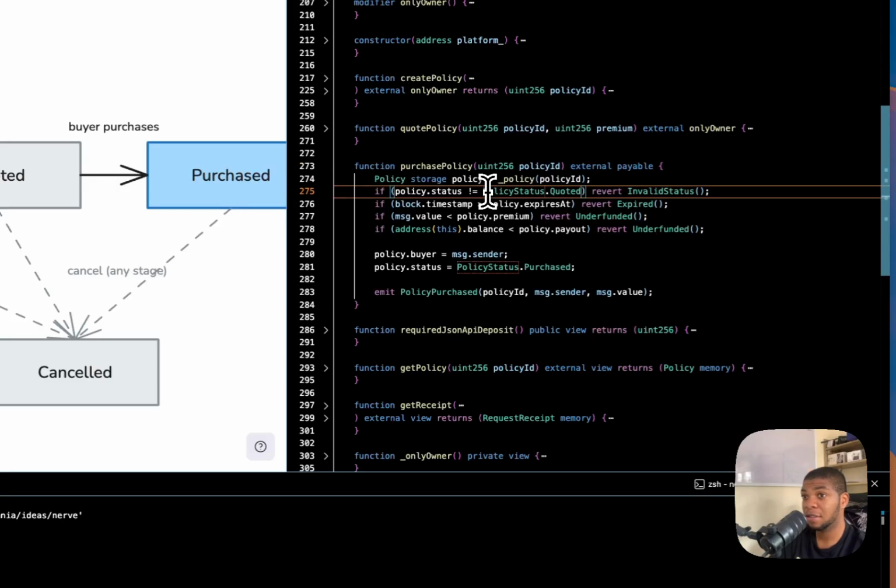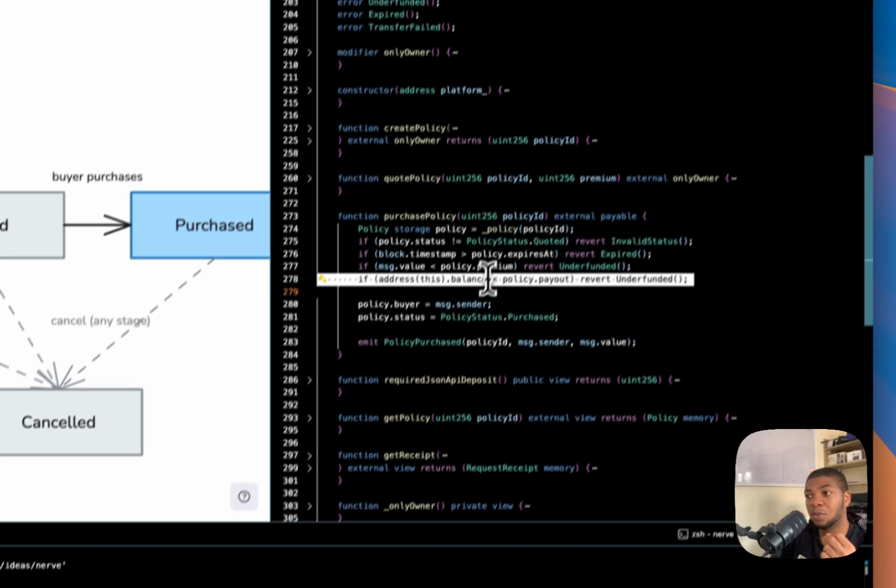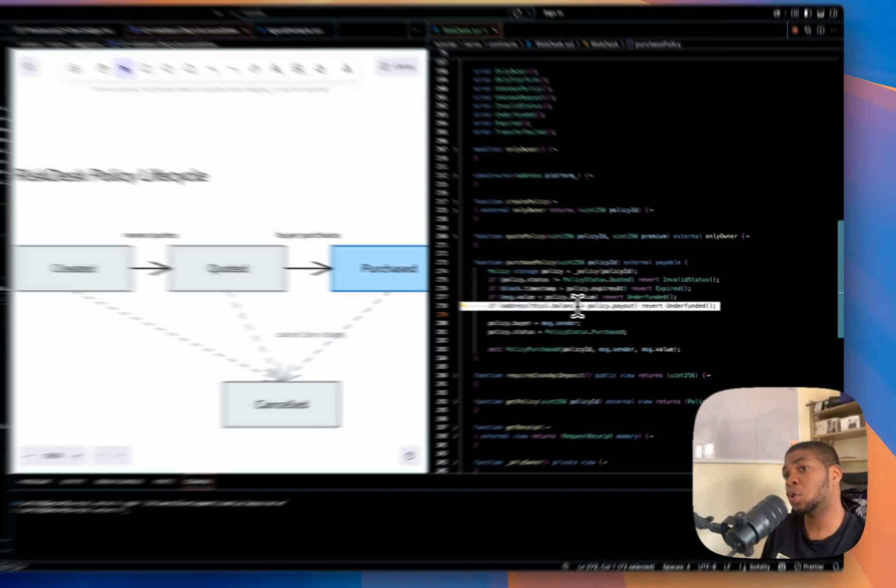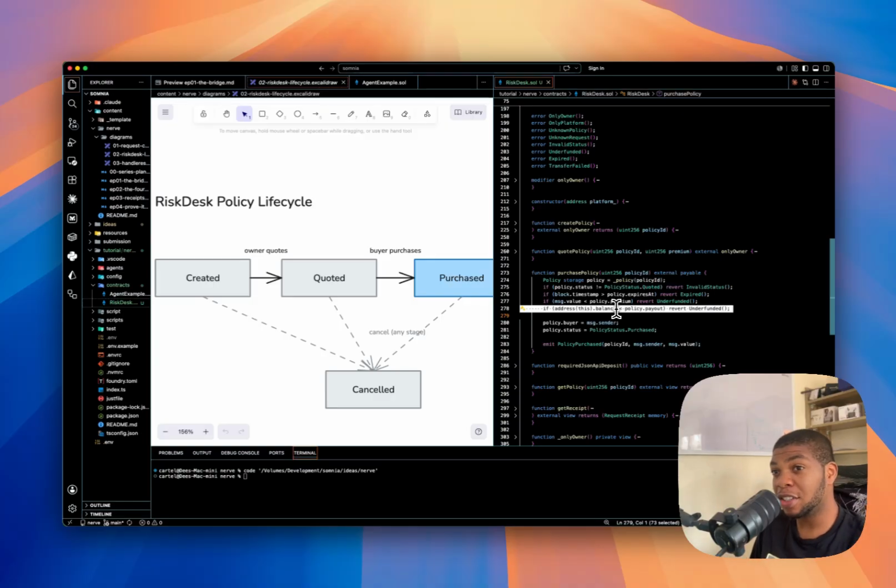We check for 4 things. The policy is actually quoted. It hasn't expired. They paid at least the premium. And this is the one people skip: the desk is already holding enough to cover the payout it's promising. Selling protections you can't pay out is how you end up with an insolvent desk. You just don't let the purchase through unless the money is there.